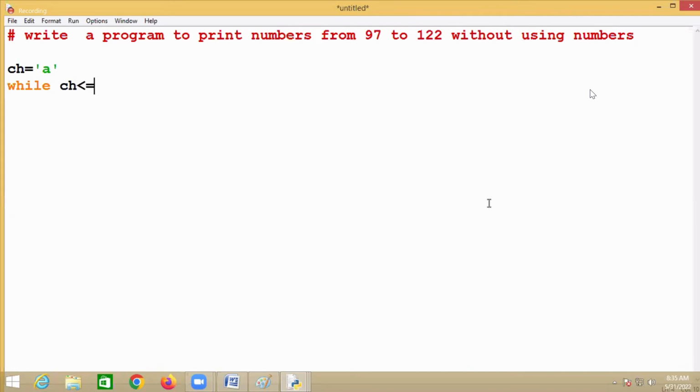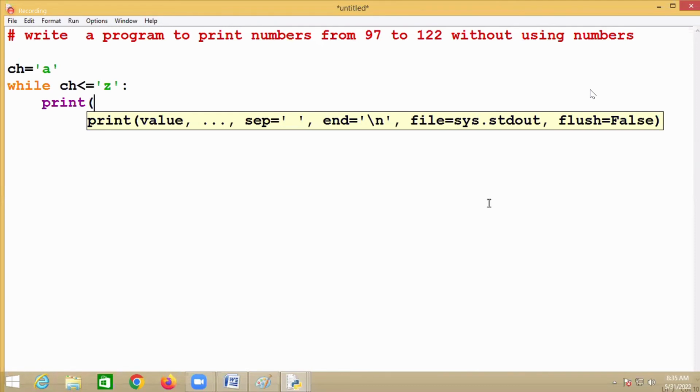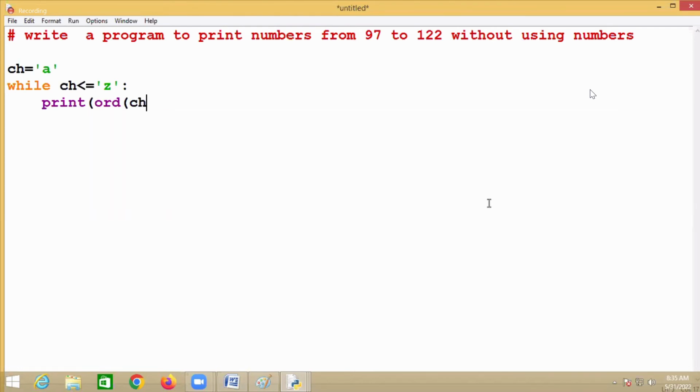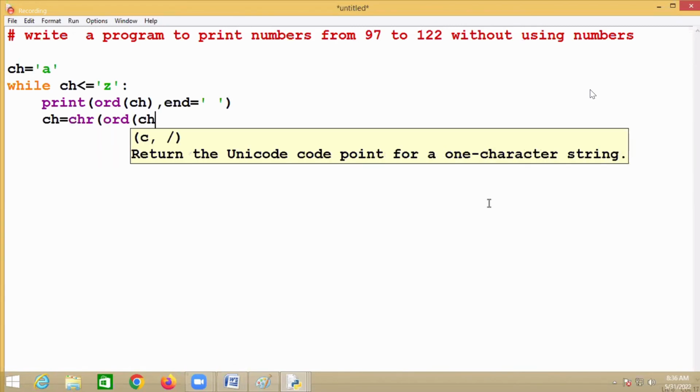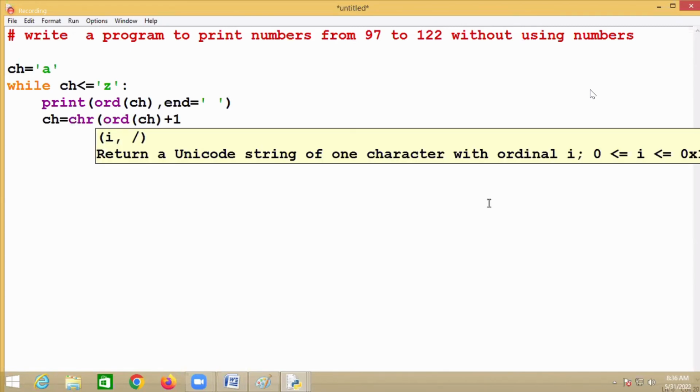While character is less than or equal to Z, then print. What do you print? Character or ASCII value of character? ASCII value. How do you get ASCII value of character? ORD, ORD of CH. Then you have to increment this value or not? Yes. How can you increment? Now I'm saying CH equal to CHR of ORD of CH plus what? 1.